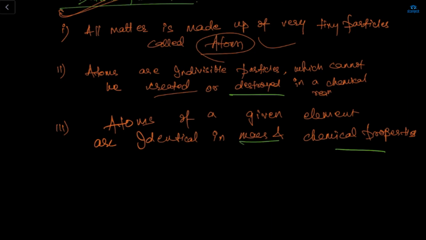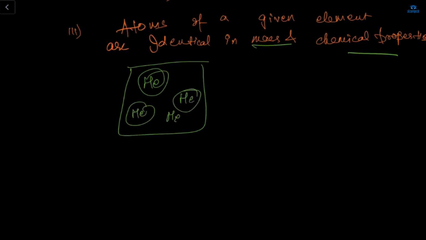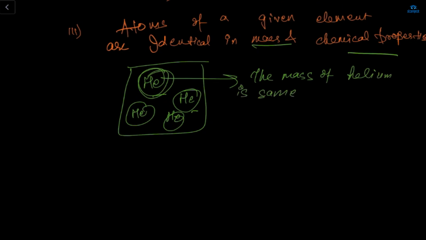Now, let's say we take one box, and we put one element. Let's say this is my box, and in this box I'm putting helium. Helium is He. This is my box, He everywhere. So this means what? The mass of helium is the same. If I ask you about this helium and this helium, obviously the two heliums are in the same box, so the mass of helium will be the same, right? It's not like this is 10 and this is 20. No. So the mass of helium is the same, and also the property of helium is the same.